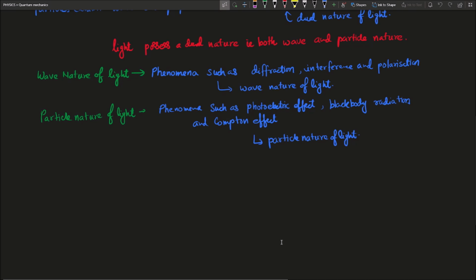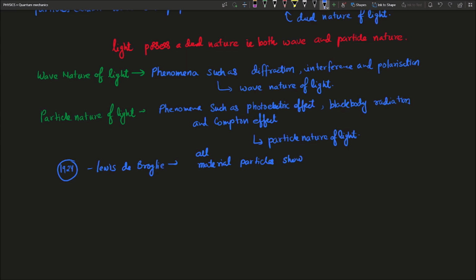So, on the basis of this dual nature of light, in 1924, Louis de Broglie proposed that all material particles show dual character.